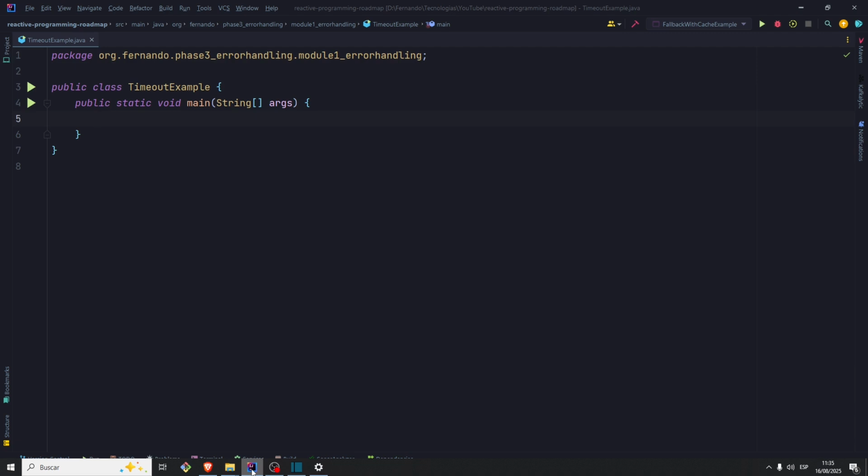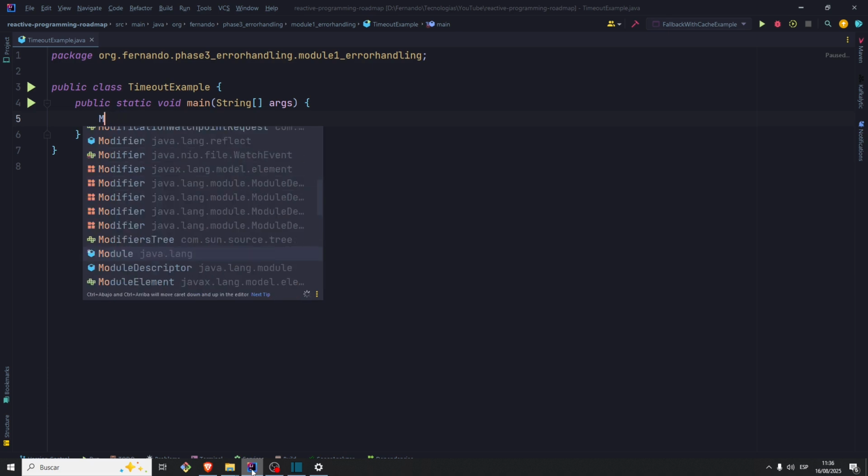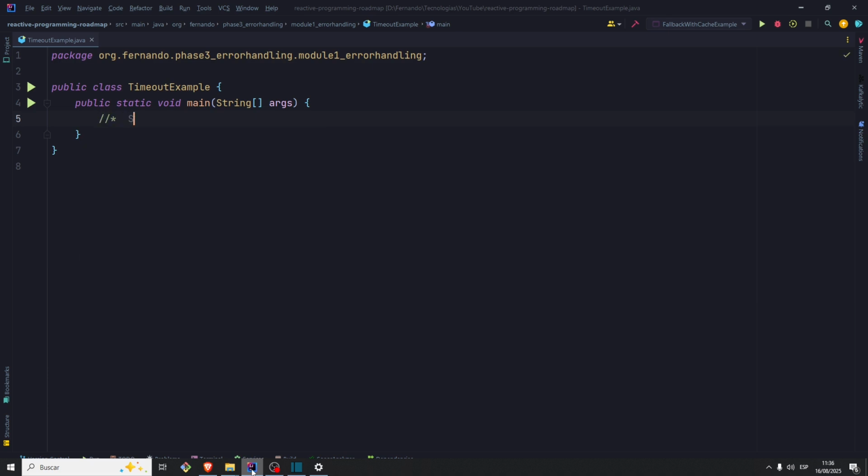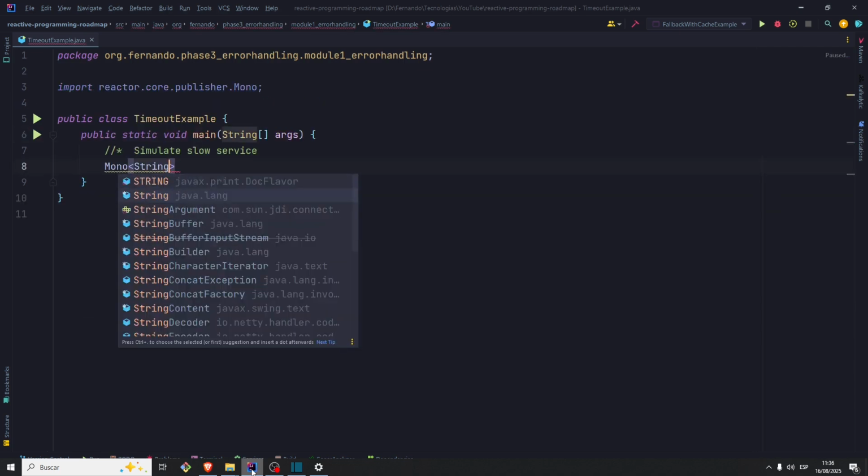Okay, let's continue with our code demonstration. Let's create a slow service. Let me add a comment here: simulate a slow service. So there would be a Mono of type String.